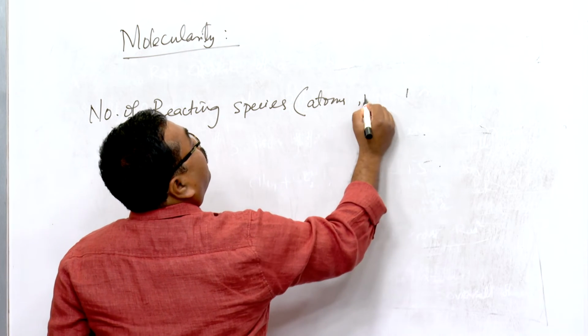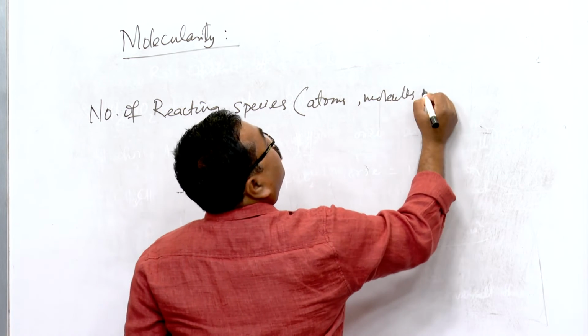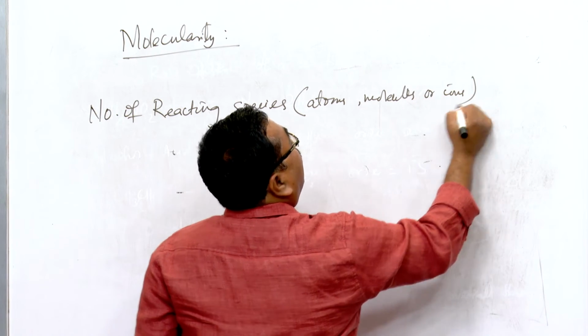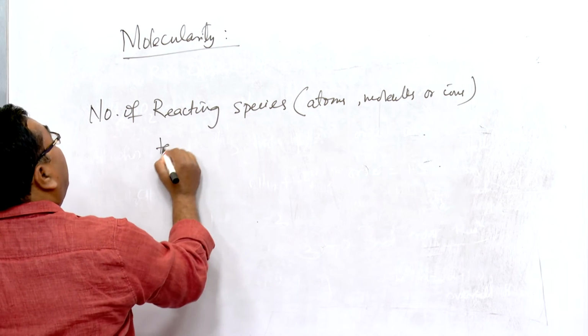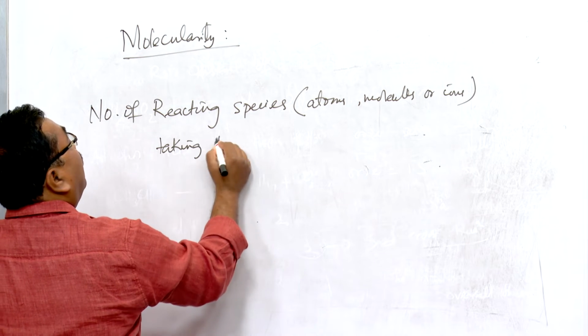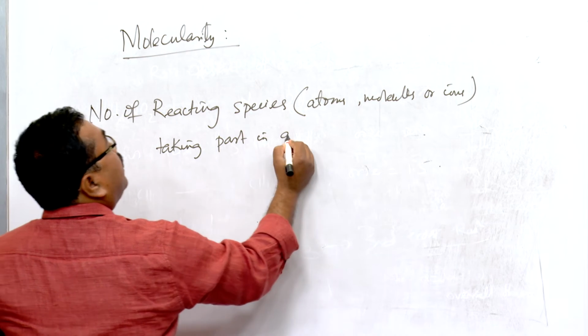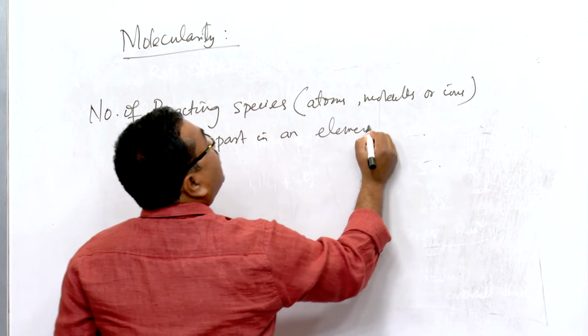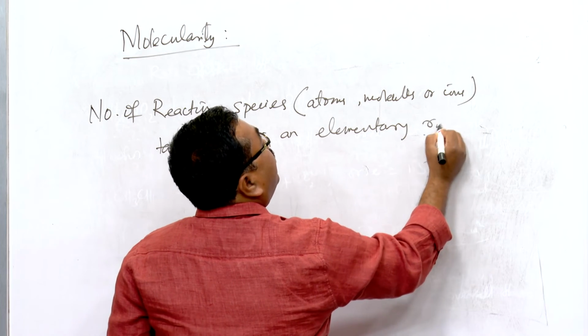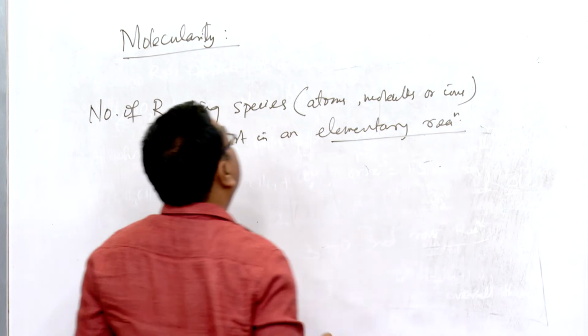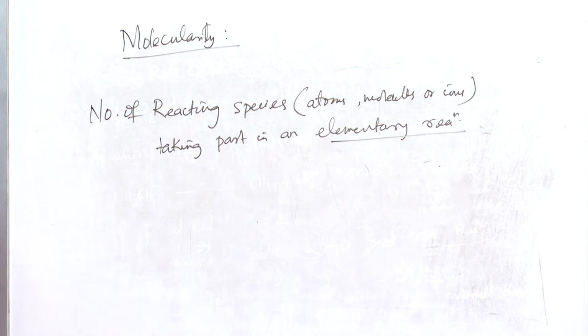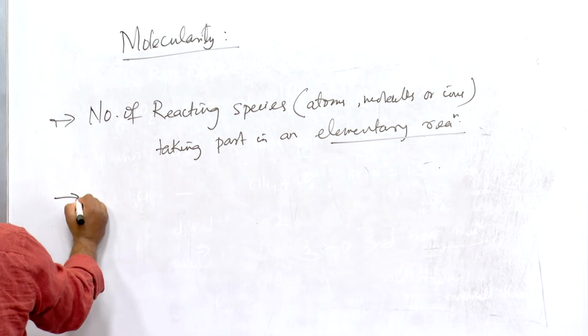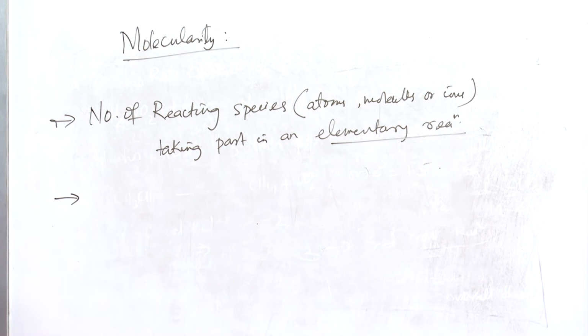Maybe atoms, maybe molecules or ions, reacting species taking part in an elementary reaction. Broadly, the number of reacting species, atoms, molecules, ions taking part in an elementary reaction is called the molecularity of the reaction.